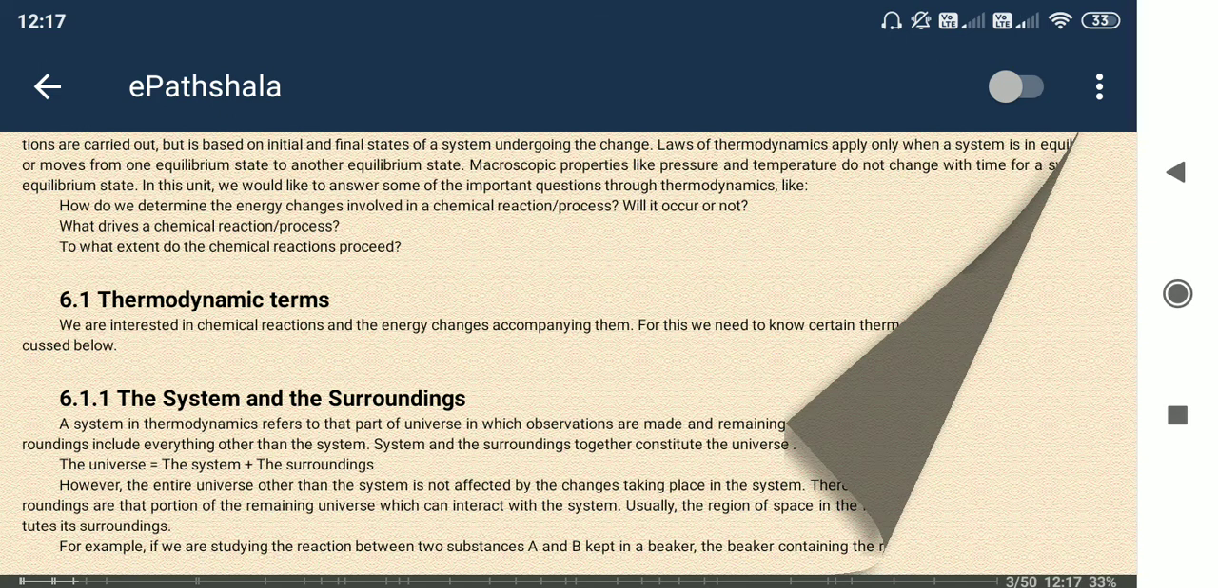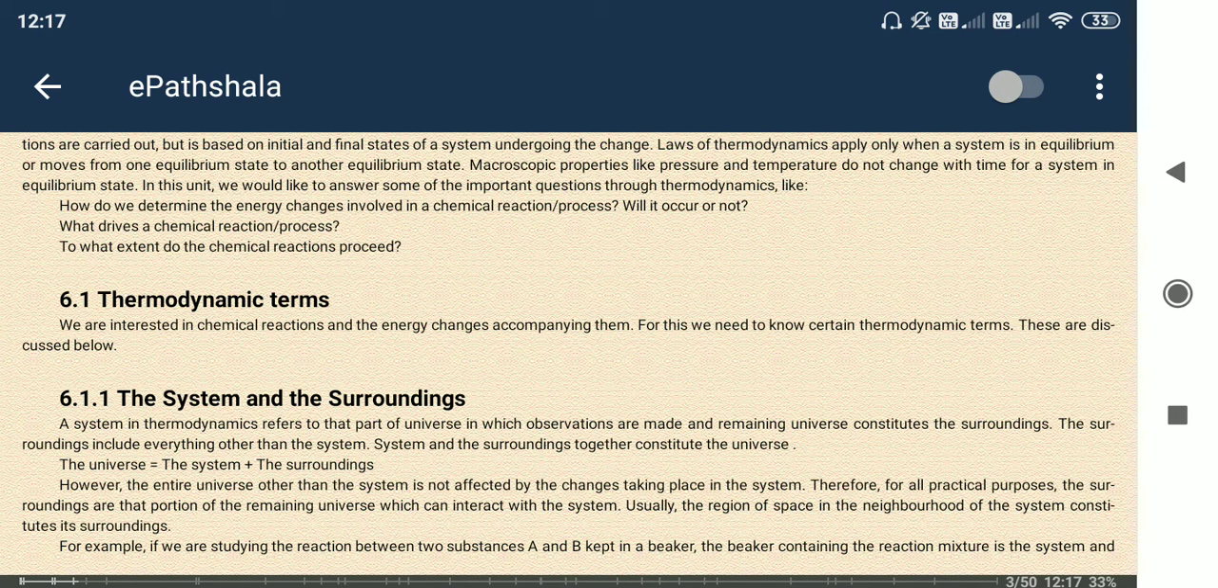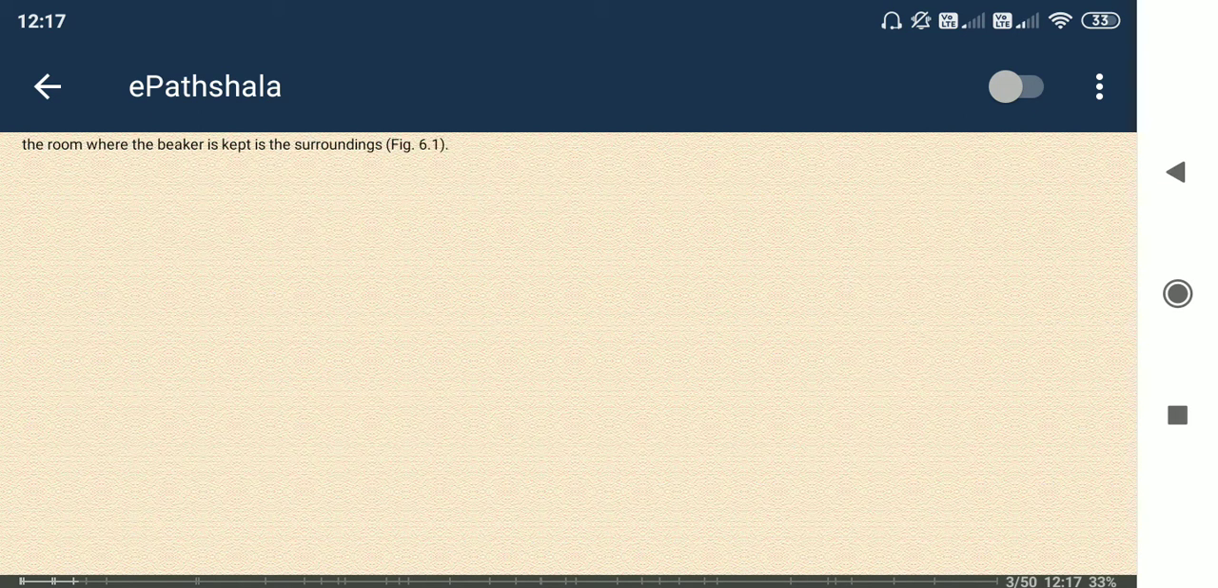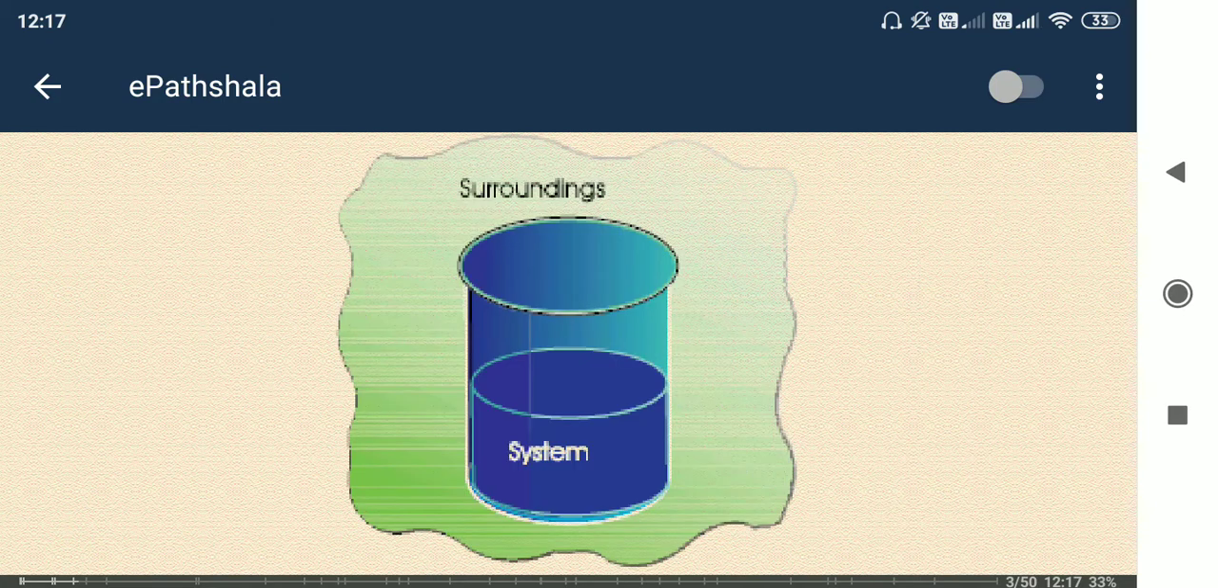Okay, so thermodynamic terms: the system and the surrounding. I will go to this figure, it will show best. You can see one beaker is taken. Around the beaker there is the environment. Inside the beaker, chemical reactions are happening. Chemical reactions mean some types of reactants are present that interact with each other and form other chemical compounds, right?